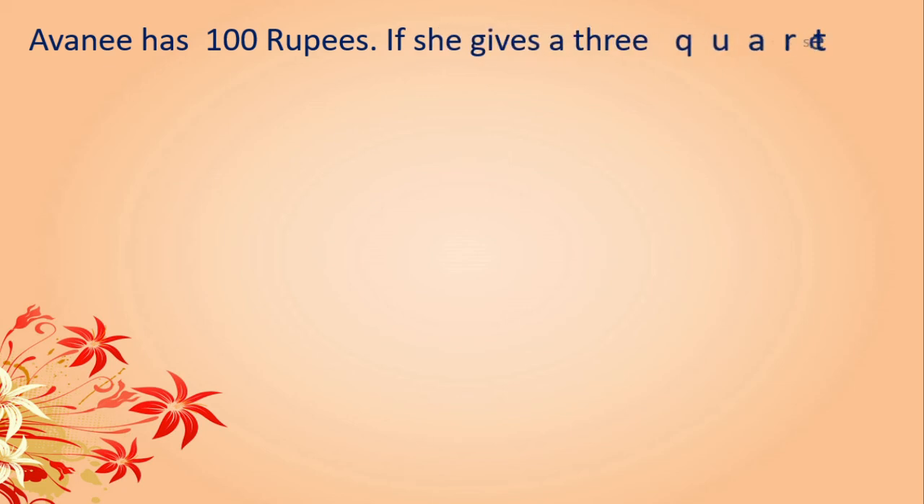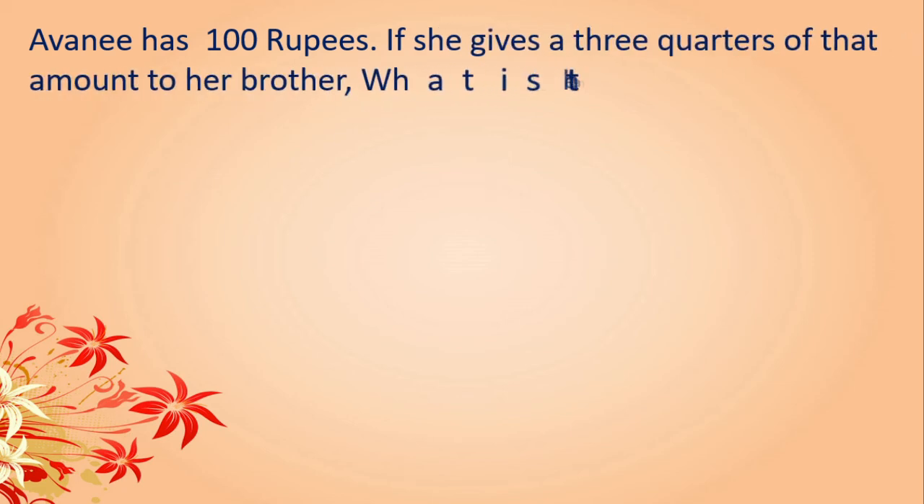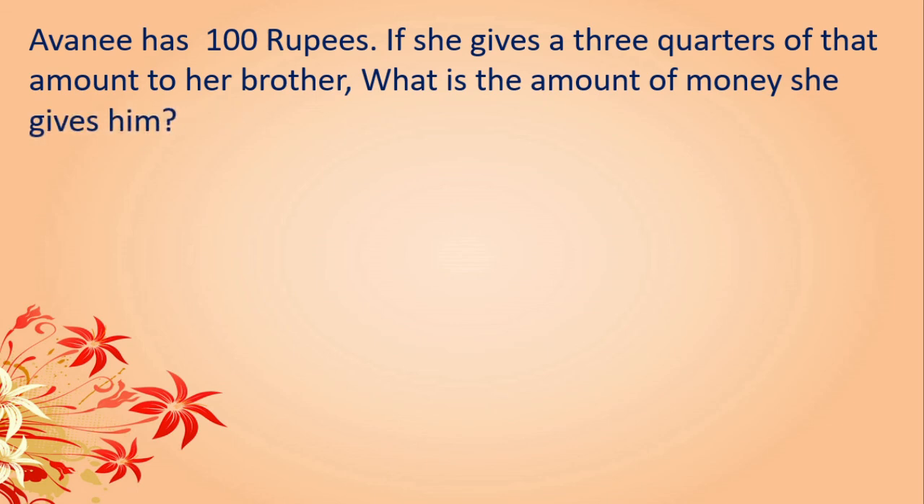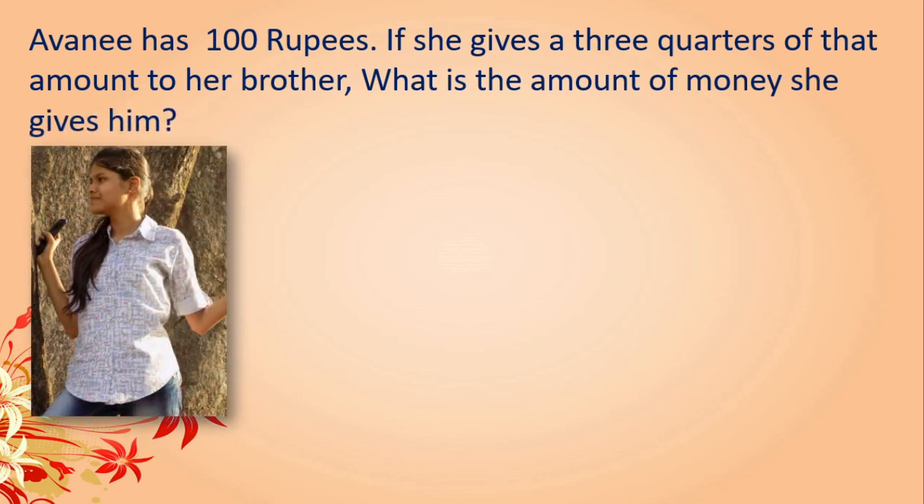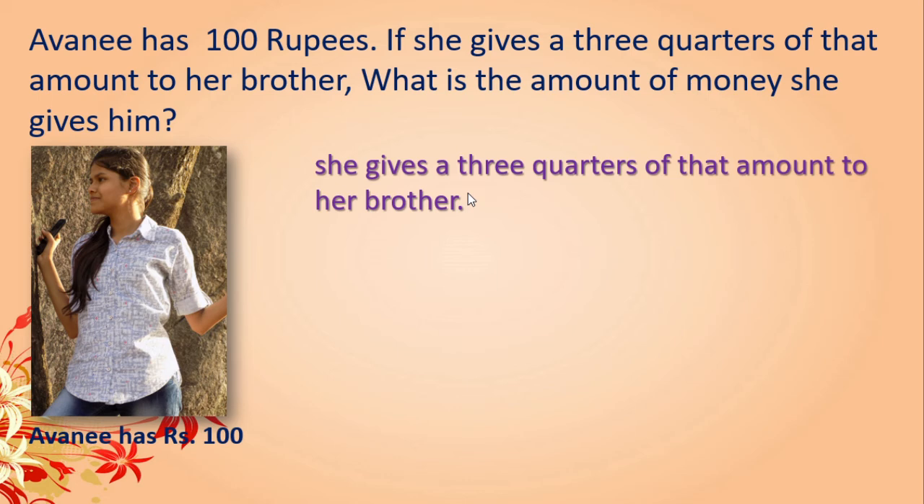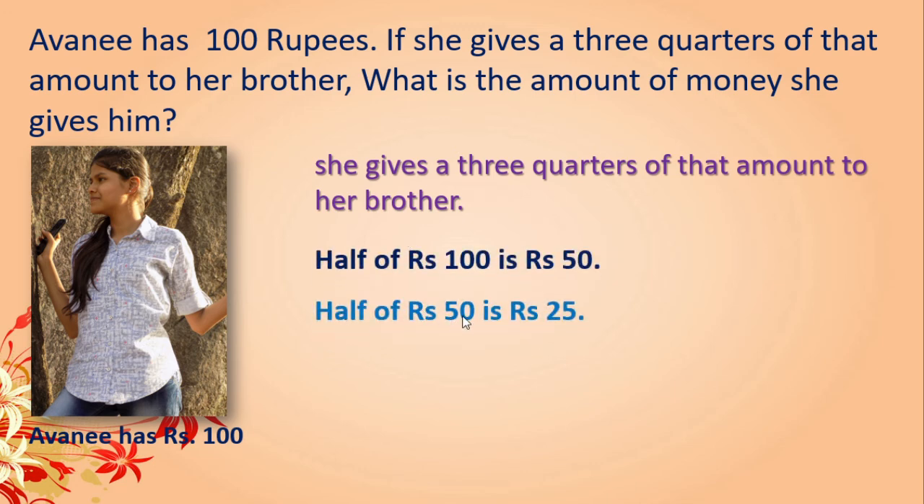Avni has 100 rupees. If she gives 3/4 of that amount to her brother, what is the amount of money she gives him? Yes, Avni has rupees 100. She gives 3/4 of that amount to her brother. First we will go through half. Half of rupees 100 is nothing but 50. Correct? Half of rupees 50 is rupees 25. This you know, correct?